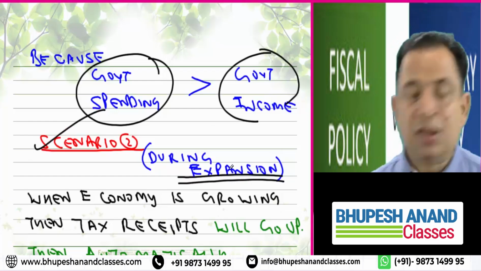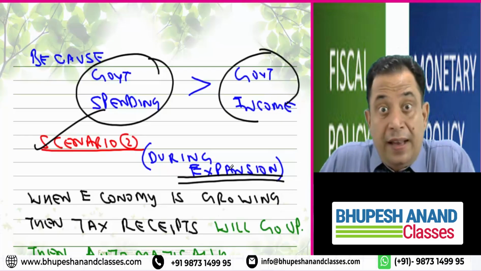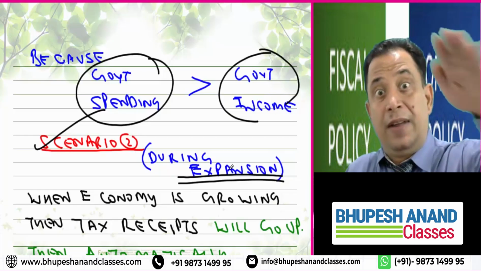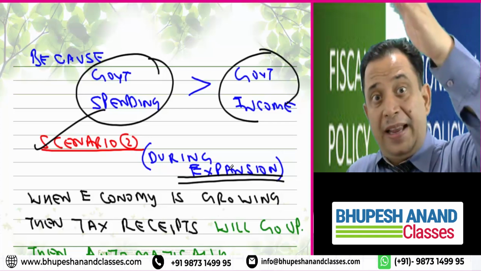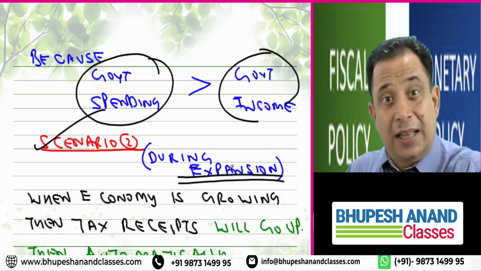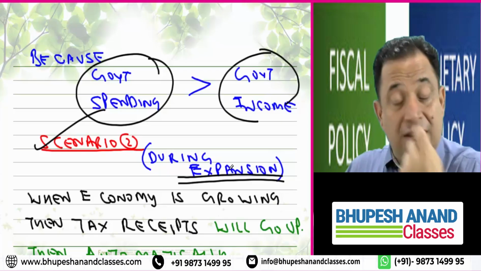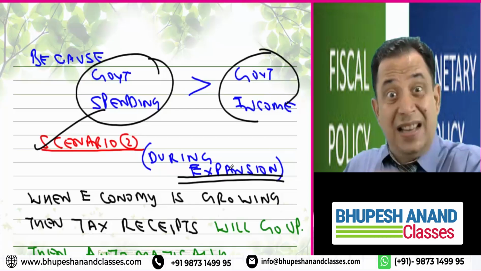In case of expansion, when the economy is going upward, when there is huge production, and when there is a full employment case, that is expansion. Automatically tax revenues will be more than government expenditure. It means in these cases the surplus will increase or the deficit will decrease.